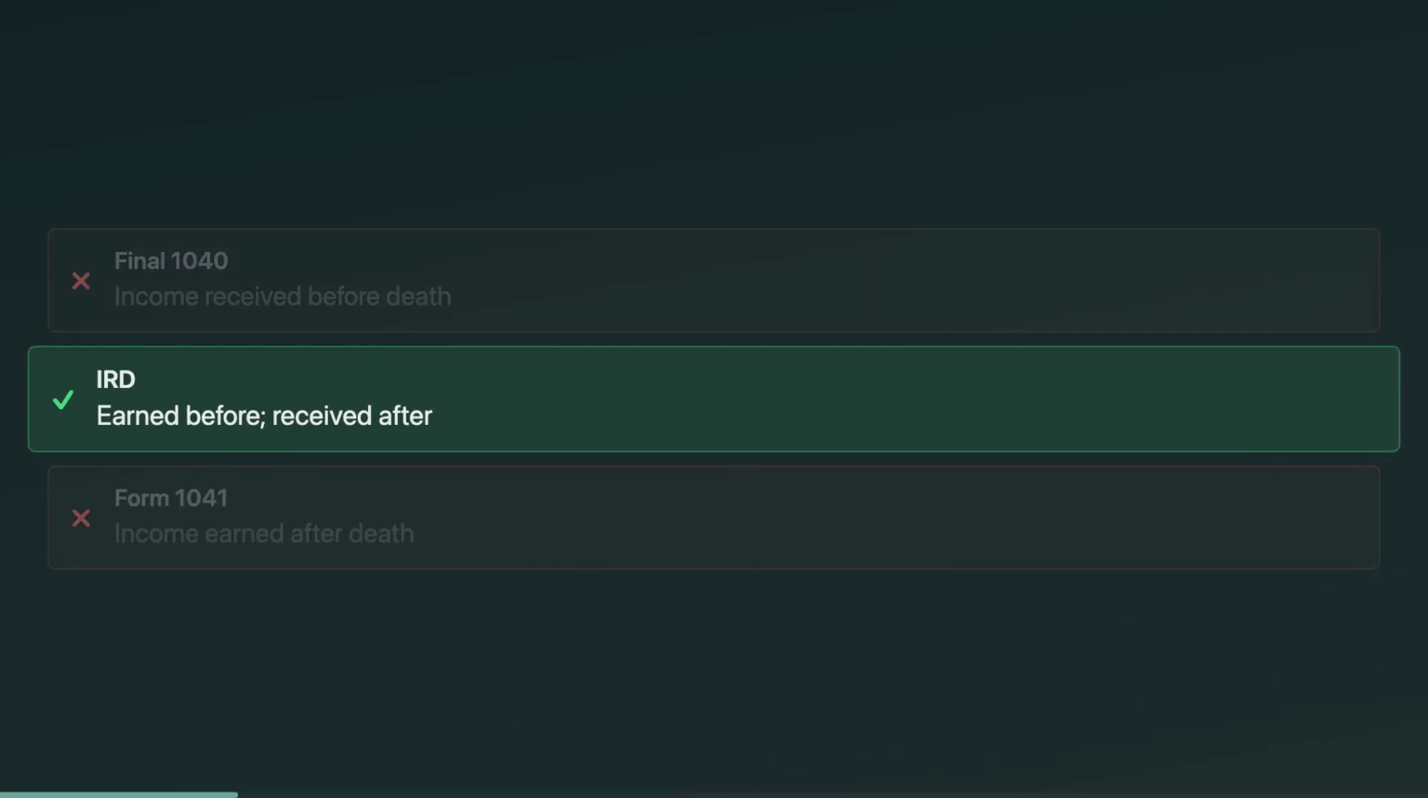Income after death can land in three places: the decedent's final Form 1040, the estate's Form 1041, or the beneficiary's Form 1040. The exam trick is timing and who actually receives the cash. If it was earned before death but paid after death, you should immediately think IRD. If it's earned after death during administration, that's estate income on Form 1041 unless distributed out.